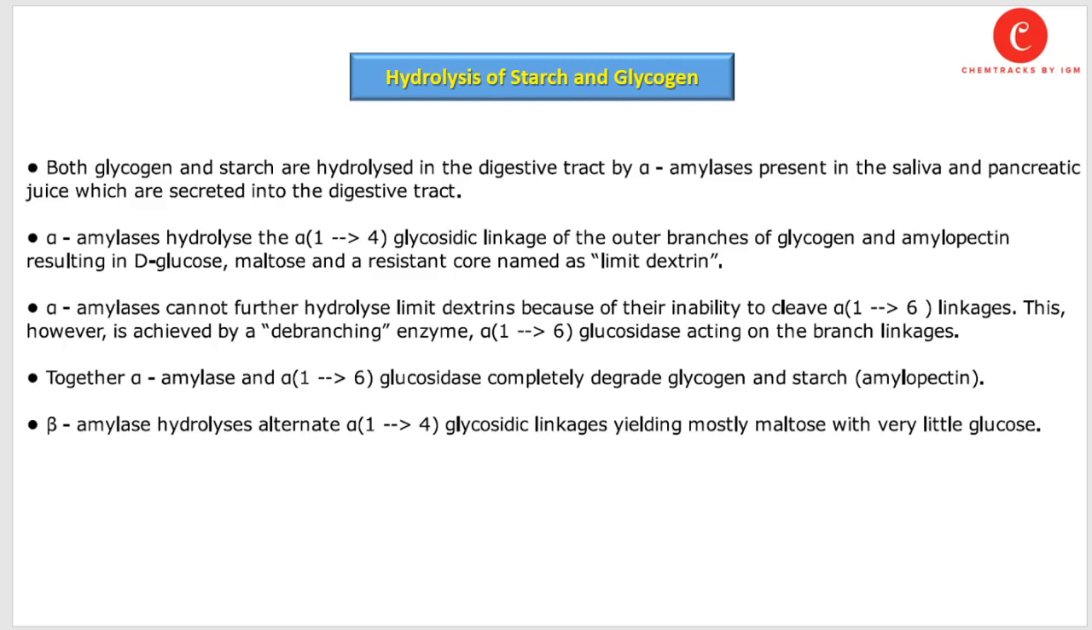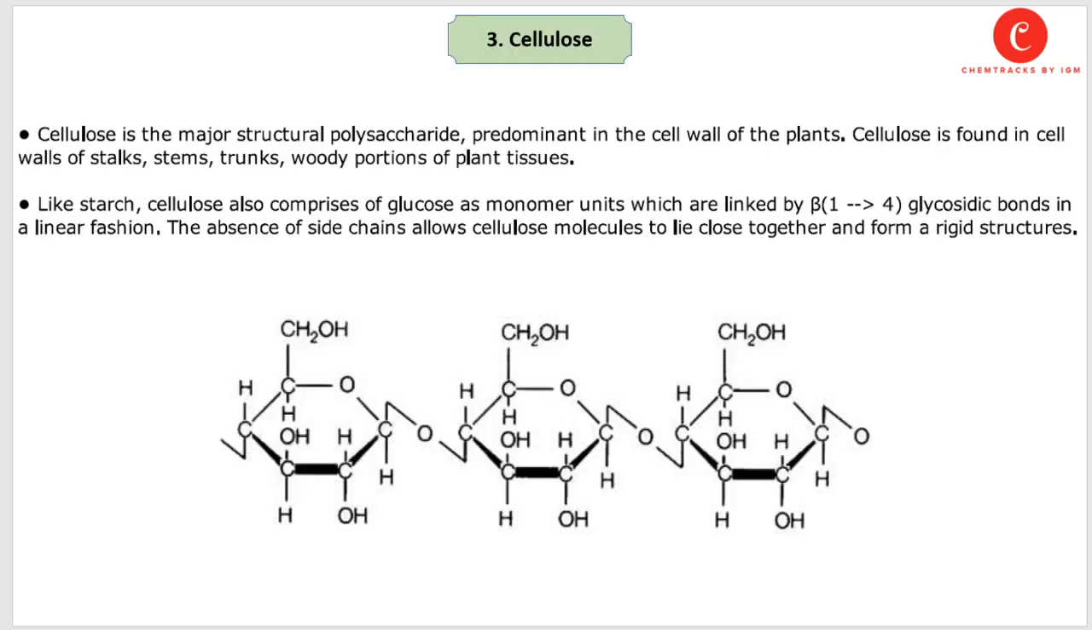Beta amylase, another enzyme, hydrolyzes the alternate alpha 1,4 glycosidic linkage, yielding mostly maltose with very little glucose. So basically, the hydrolysis of starch results in smaller units, disaccharides or monosaccharides like maltose and glucose. The third most important homopolymer or polysaccharide is cellulose.